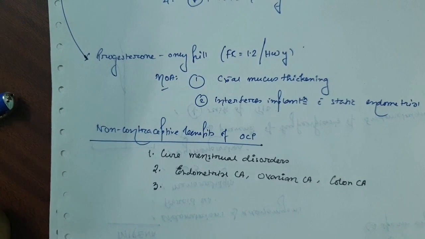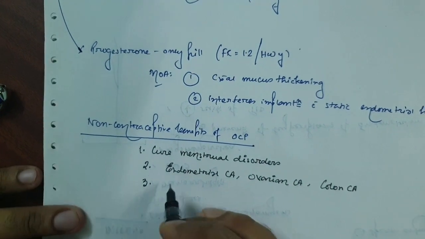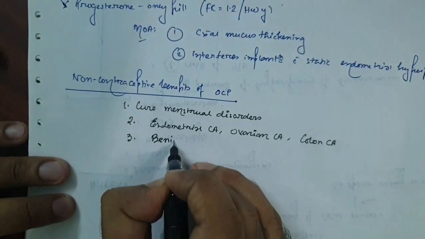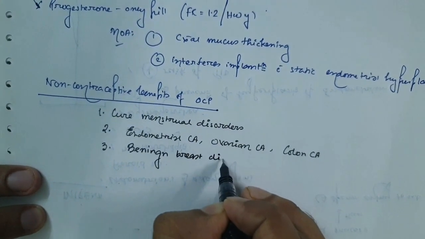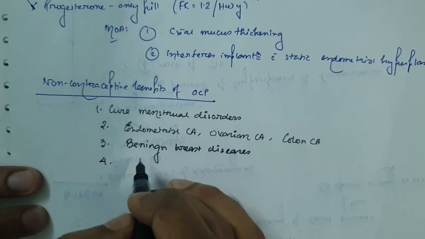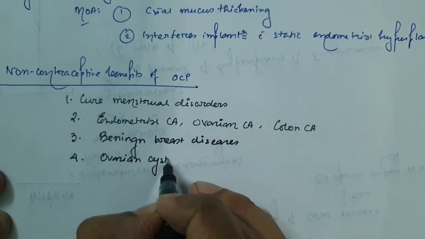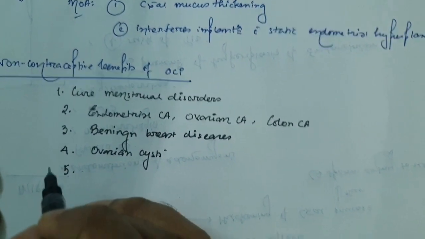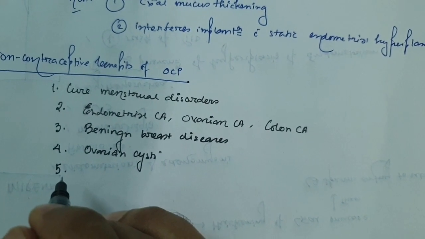Number 3, they help to cure some benign breast diseases. Number 4, ovarian cysts also get reduced in size or subside by the use of the OCP.